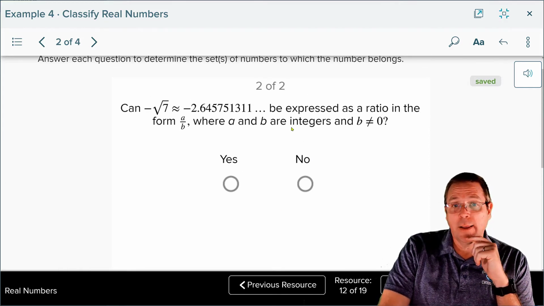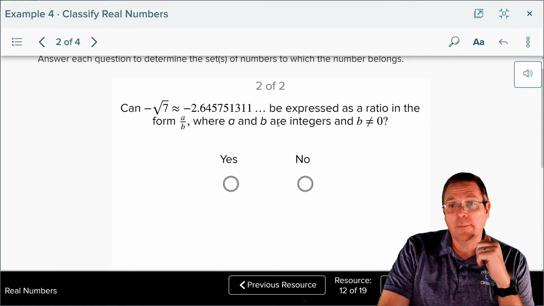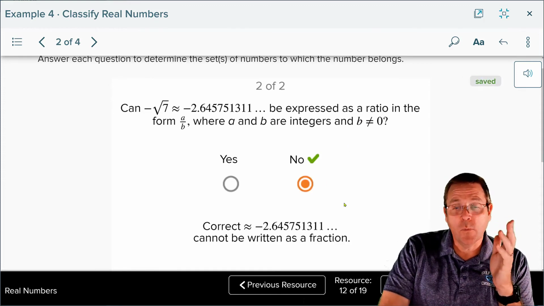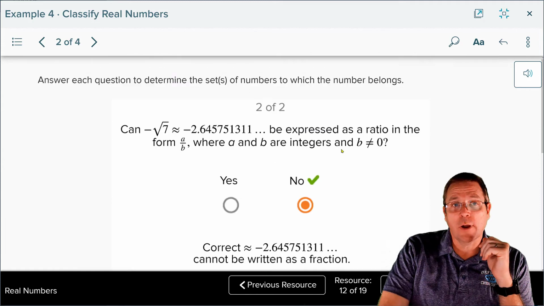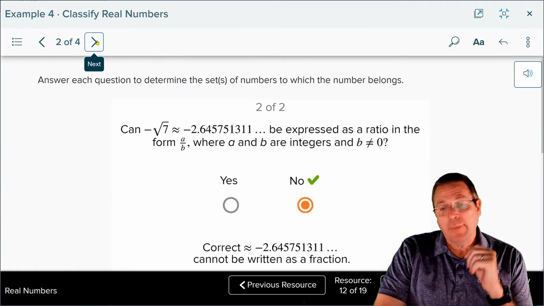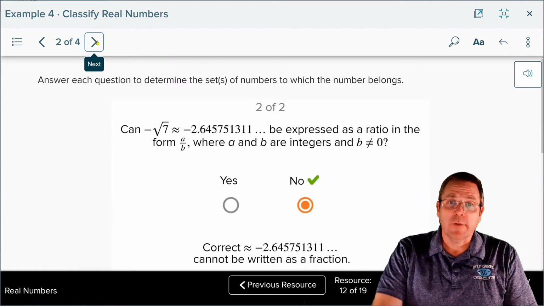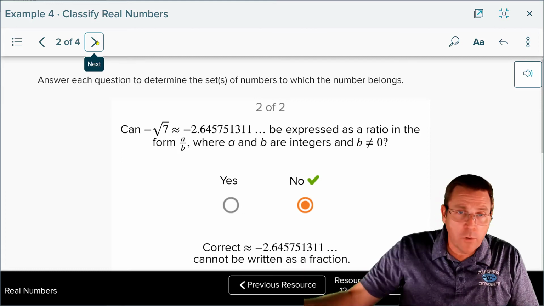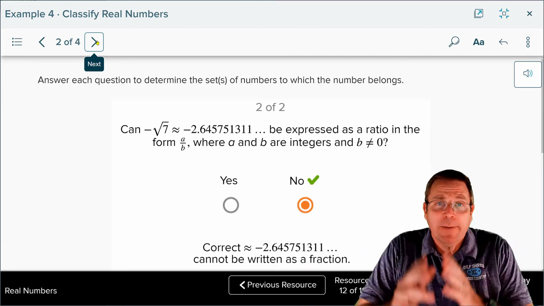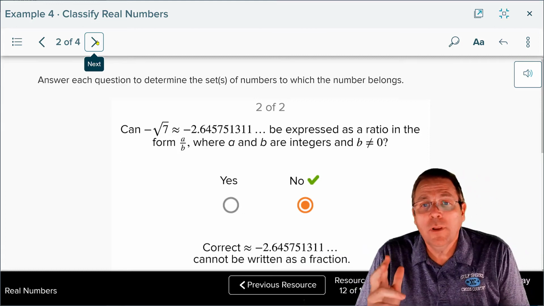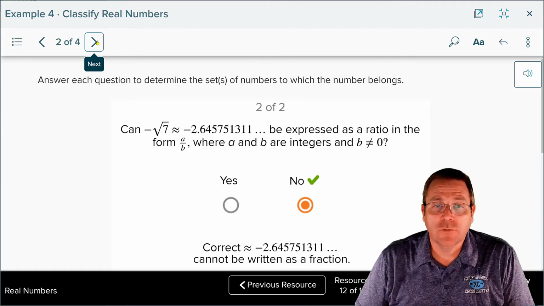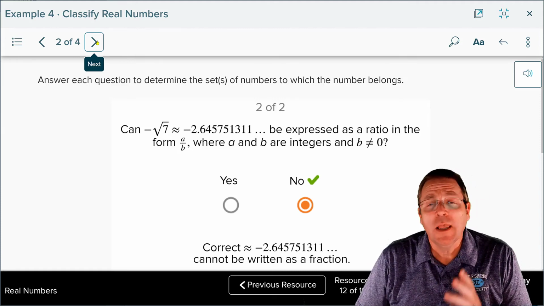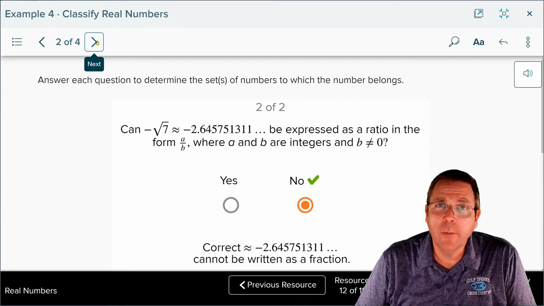Can it be written as a ratio of a over b, where a and b are integers and b is not equal to 0? Answer is no again. Once again, it is an irrational number. Easy math. Anybody can do this stuff. If it's irrational, you don't have to worry about all those others because it can't be them. It can only be those others if it's a rational number. If it's an irrational number, it is just irrational and nobody wants to hang out with it because it is behaving so poorly.